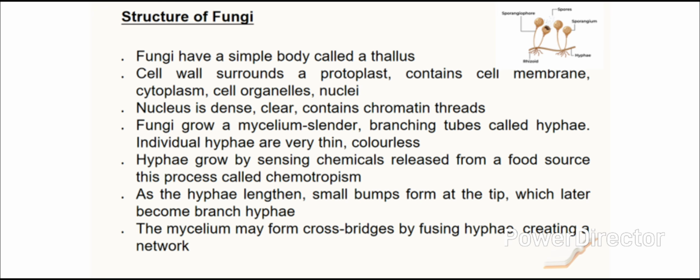Fungi grow a mycelium which is made up of slender branching tubes called hyphae. These individual hyphae are very thin and almost colorless, making them difficult to see with naked eye. Hyphae grow by sensing chemicals released from a food source, a process called chemotropism, and they grow towards the source.